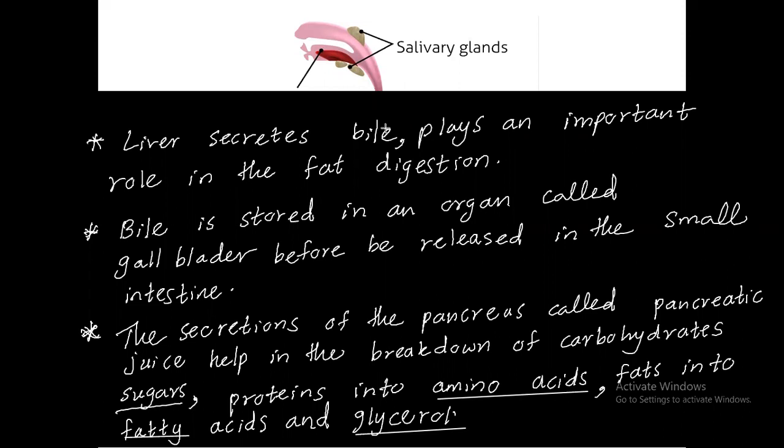Then, after the food comes to the small intestine, what will happen? Carbohydrate breaks down into sugar, protein breaks down into amino acids, and fat breaks down into fatty acids and glycerol. Can you remember? Right. So I will clear this now.